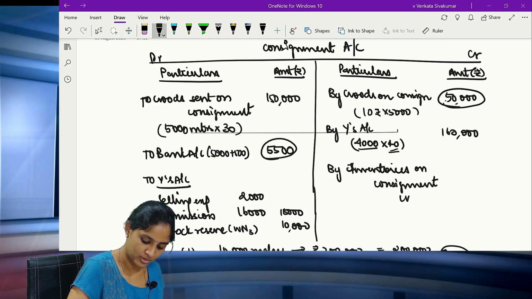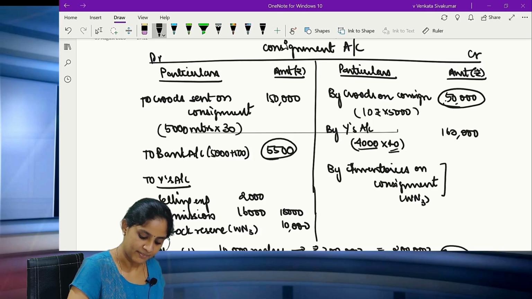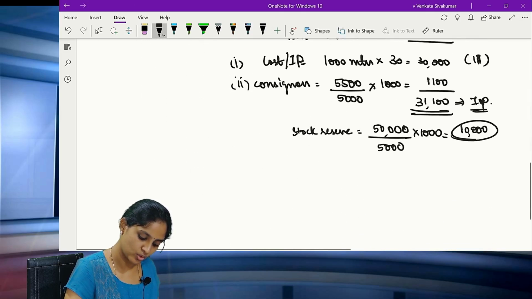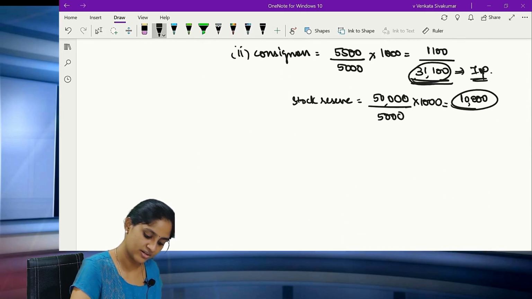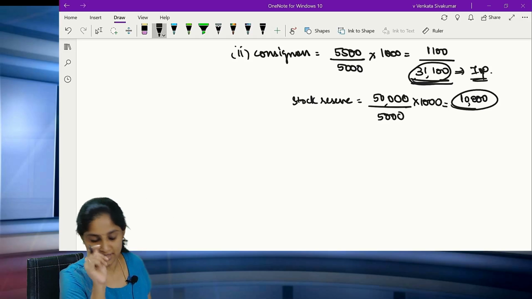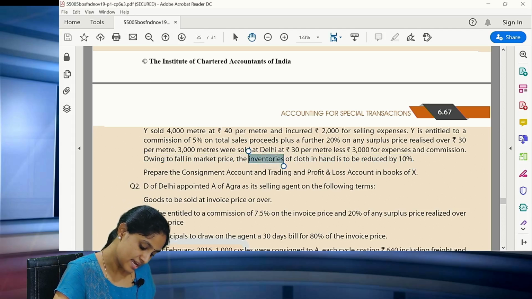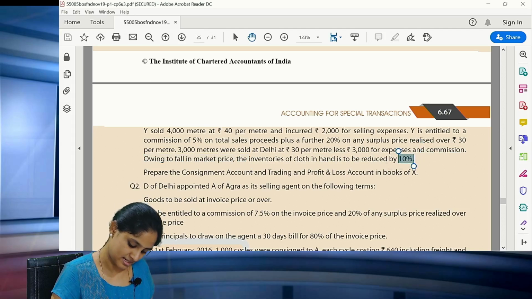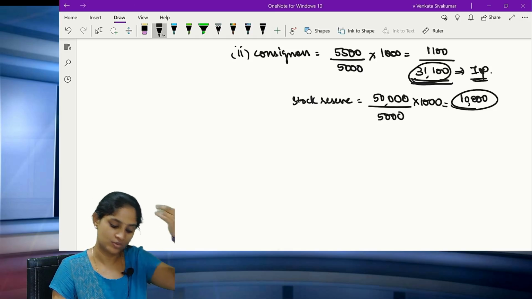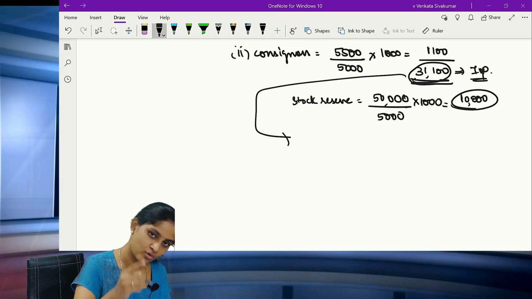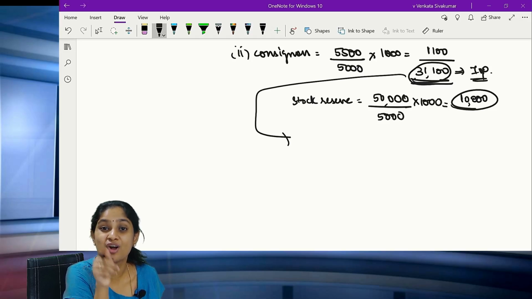Now coming back to the particular point, my dear students, you have to see that this particular value is at the invoice price. But all of you please see, owing to the fall in the market price, the inventories of cloth in hand are to be reduced by 10%. So you have to reduce 10%. But on what, madam, 10%? On the cost.